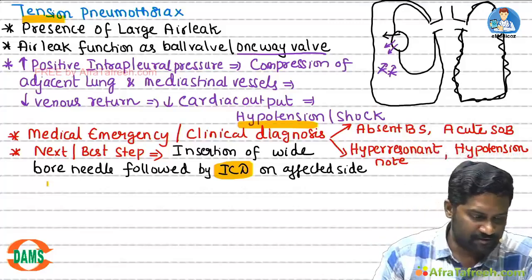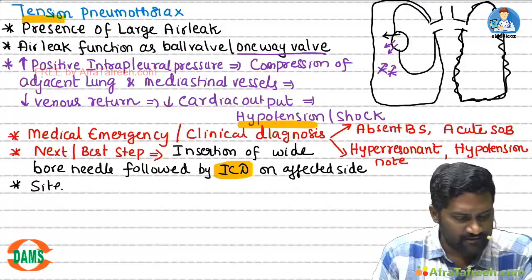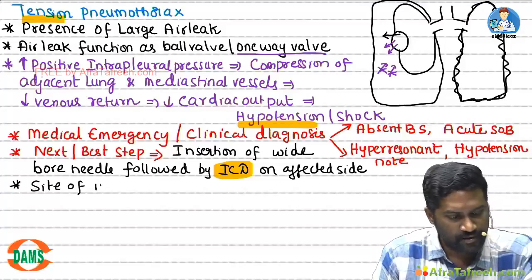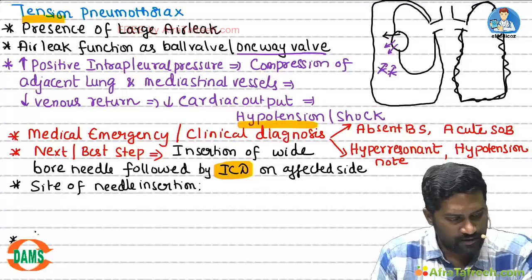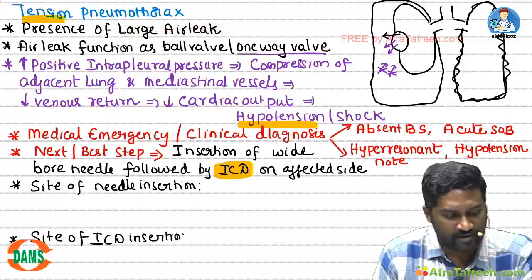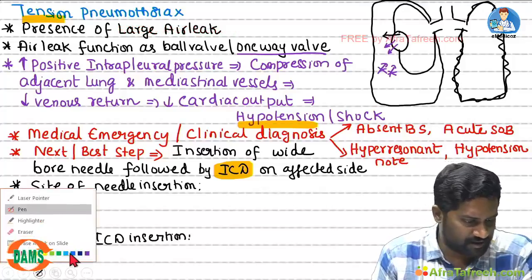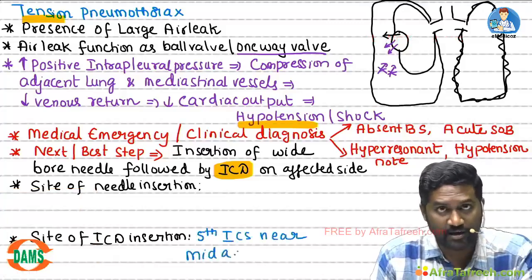Now the next question will be, what will be the ideal site of needle insertion? What will be the site of ICD insertion? For ICD, it is always a single answer: fifth intercostal space near the mid axillary line.